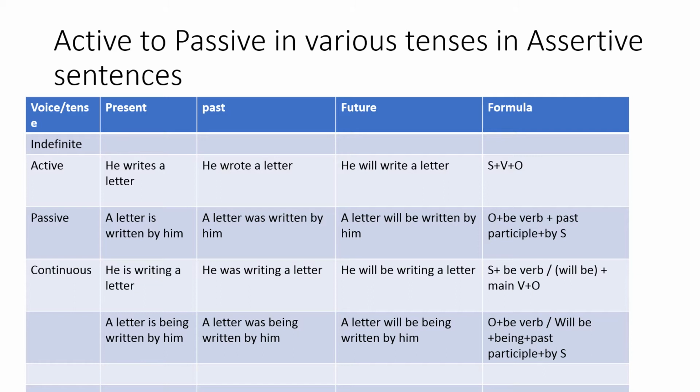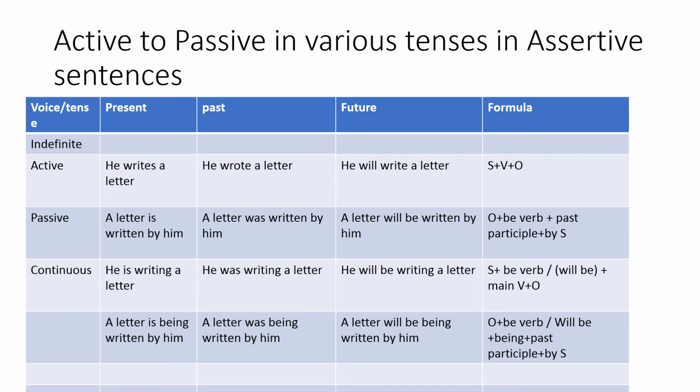Have you got my point? So take the example of present continuous tense: he is writing a letter. As per my old formula, which we showed in level 1, being is the be verb that will be used. So a letter is being written by him is the correct sentence. So just use my old formula here.